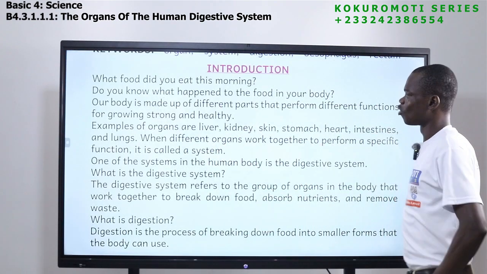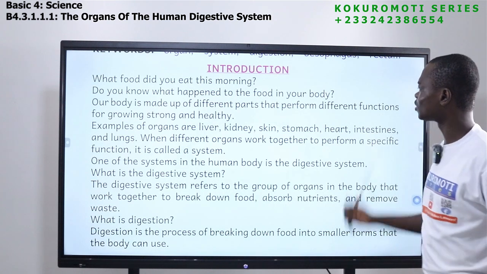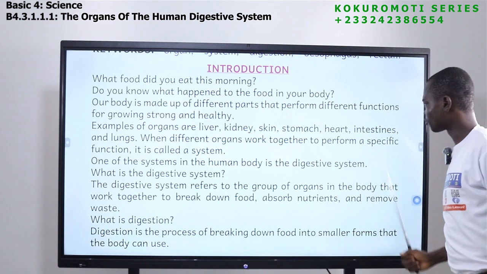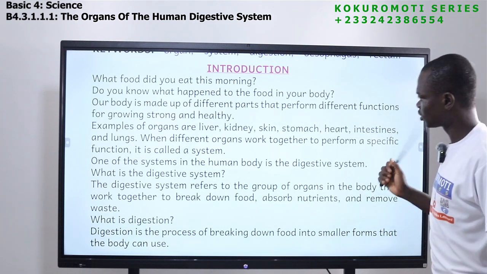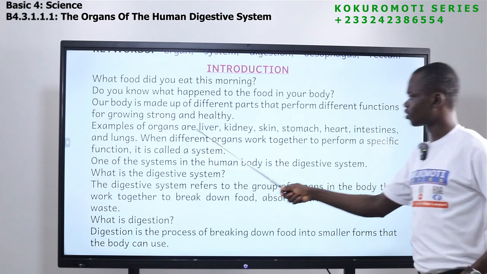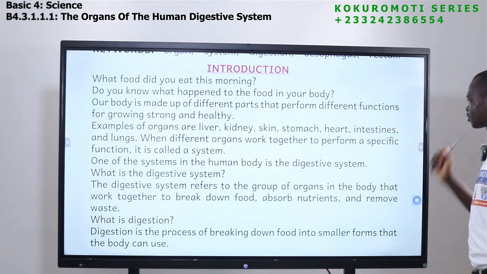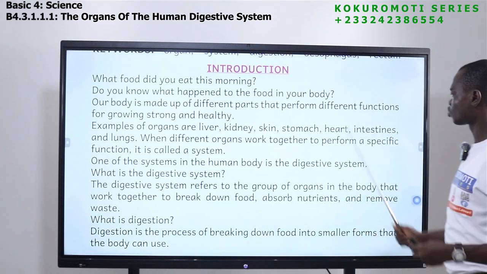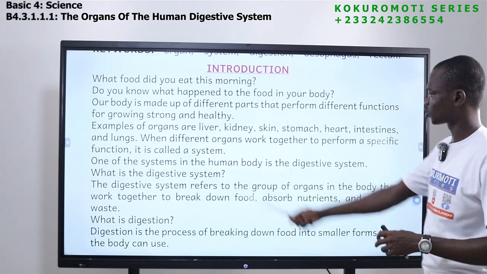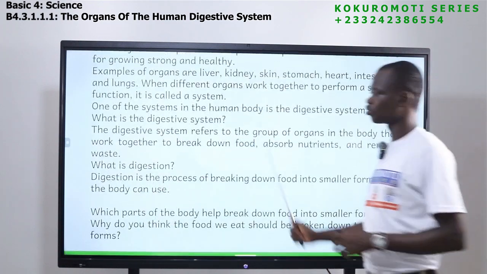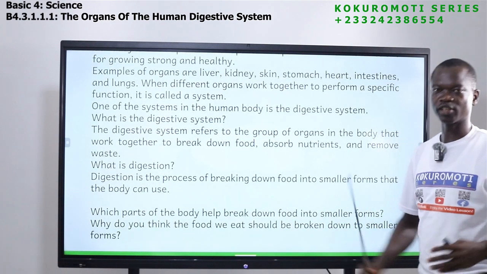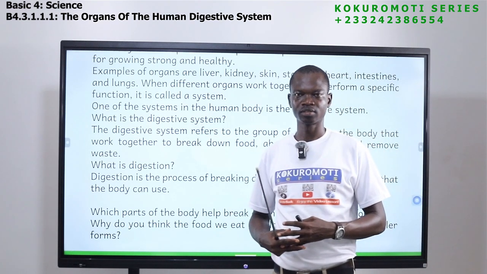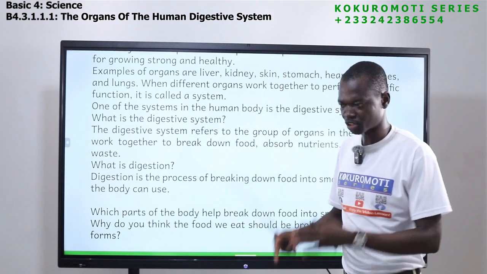What food did you eat this morning? Do you know what happened to the food in your body? Our body is made up of different parts that perform different functions for growing strong and healthy. Examples of organs are liver, kidney, skin, stomach, heart, intestine, and lungs. When different organs work together to perform a specific function, it is called a system. So we have seen that a system is when two or more parts come together to perform a specific function.